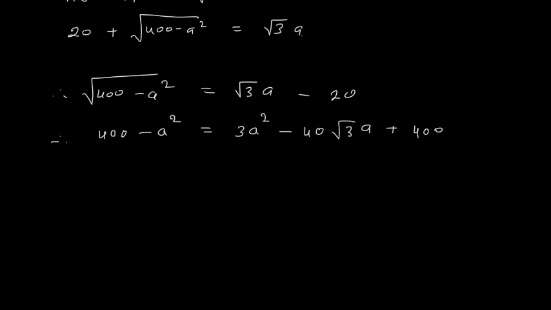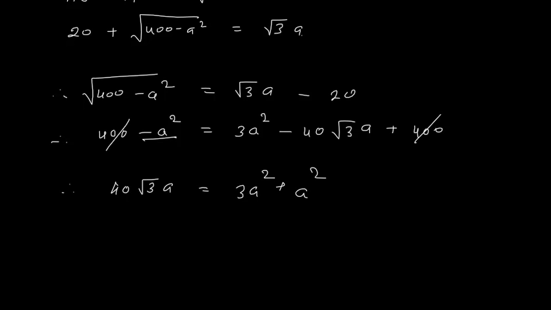Now this 400 and this 400 will cancel, and this minus A square I will move to the right, and this minus 40 root 3 I will move to the left. So I have 40 times root 3A is equal to 3A square plus A square.